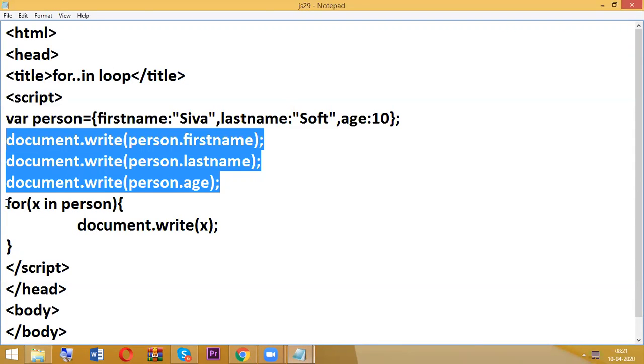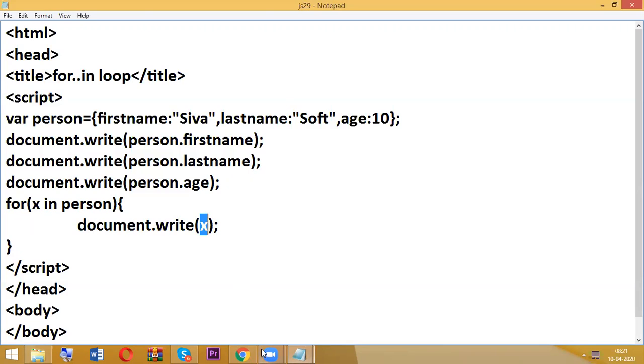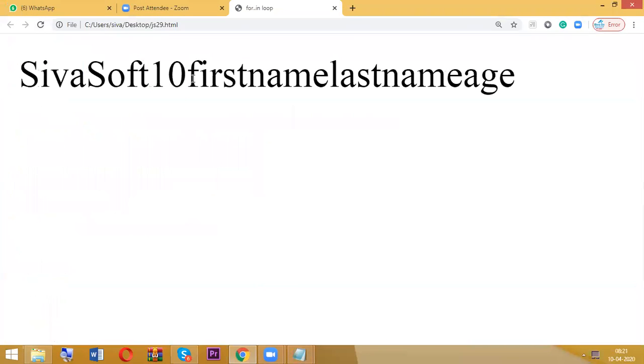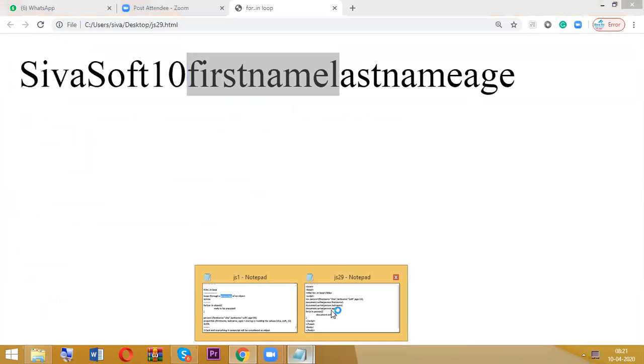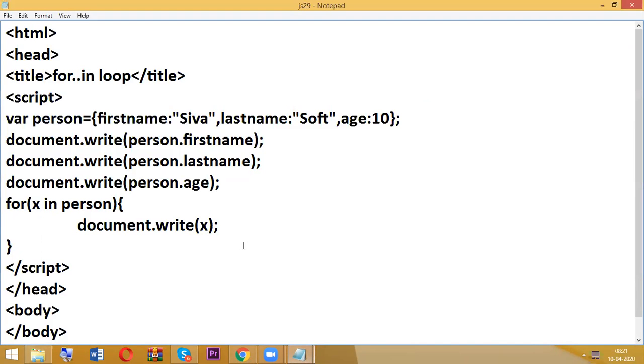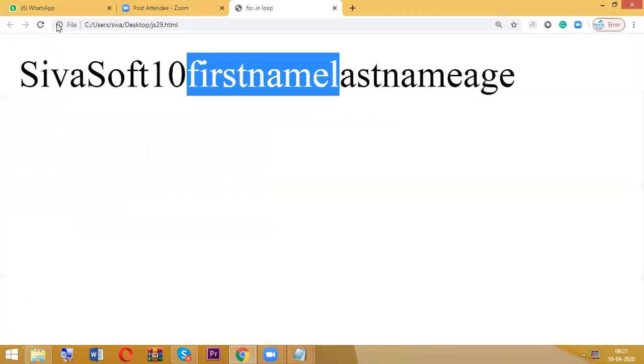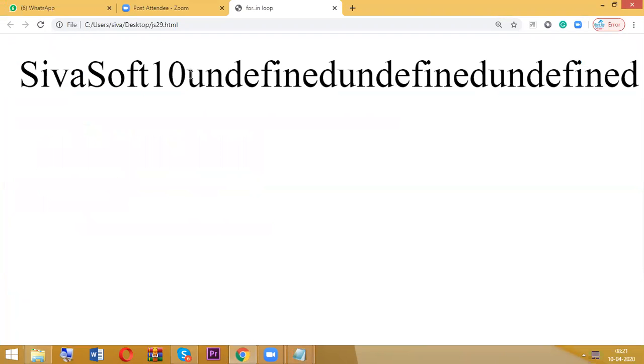Okay. So in the loop, how to display? We know what is X. X is nothing but the property name: first name, last name, age. Then simply I can use what? Person dot X. We know what is X. X is nothing but what? Obviously first name, last name, and so on. Okay, so what's the problem?